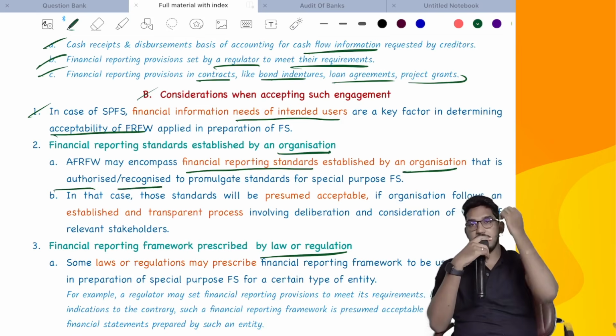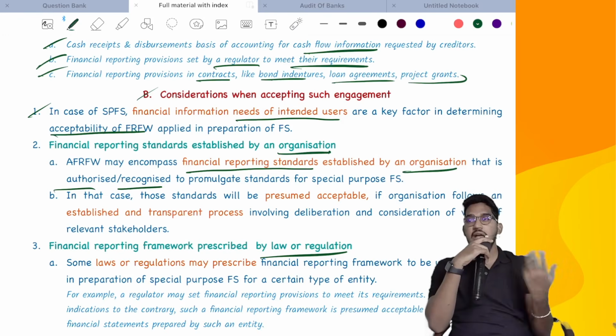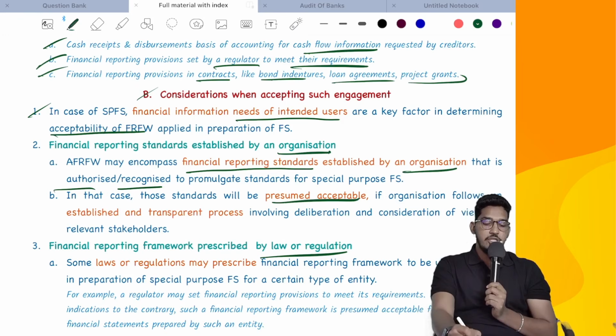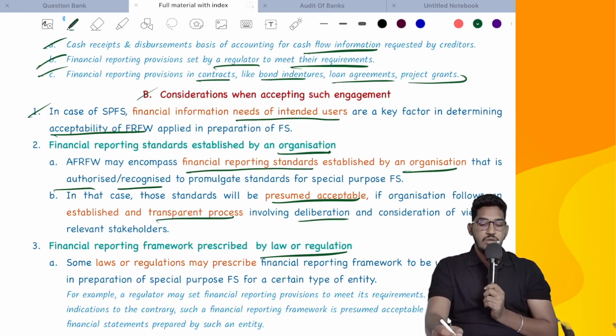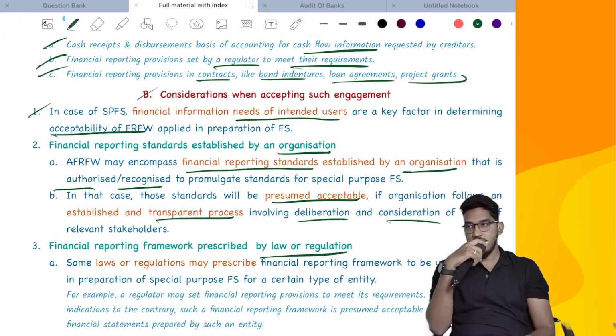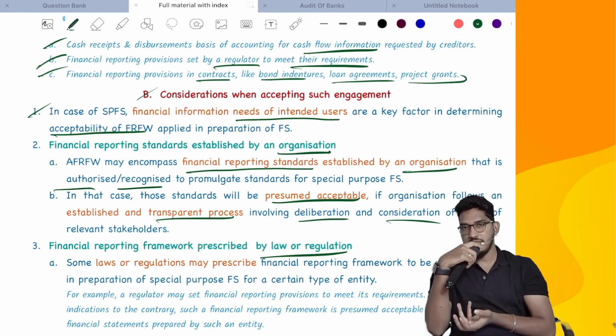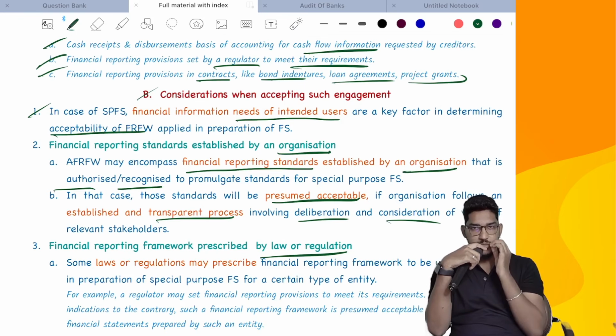That means in some cases you will get that financial reporting framework from one organization which has the authority to release the standards. And in that case, these standards will be presumed acceptable. Generally, we'll go with the assumption that it is acceptable if that organization follows an established and transparent process involving deliberation and consideration of views of stakeholders. That means if such an organization is transparent and is also taking the assistance of various experts in developing the standards, we generally presume it as acceptable.